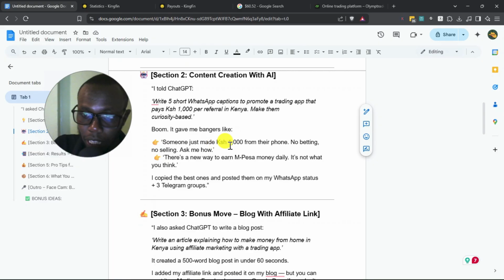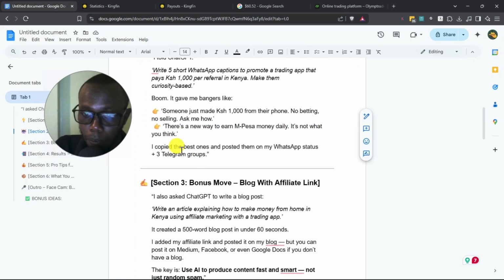Someone just made Kenya shillings 1,000 from their phone. No betting, no selling. Ask me how. So that's an example of a caption that ChatGPT gave me. Here is another one. There is a new way to earn M-Pesa money daily. It's not what you think. And then that's another result that ChatGPT gave me.